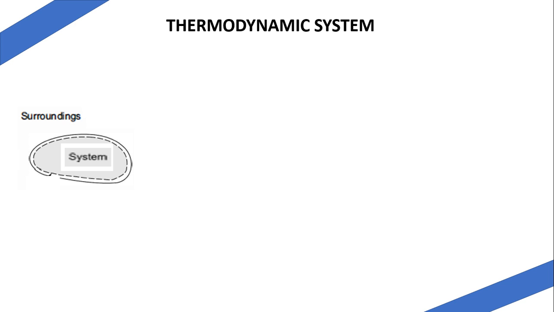Other than the system, it is going to be called the surrounding, and between these two we are going to have a boundary. Suppose I take an example; with the help of an example, it can be better understood. Suppose you are going to design an air conditioning system for a hall, then you are going to concentrate on that hall as a system. Other than the system, it is the environment, and the wall which separates the room and the surrounding will be the boundary. Again I am repeating the same word.